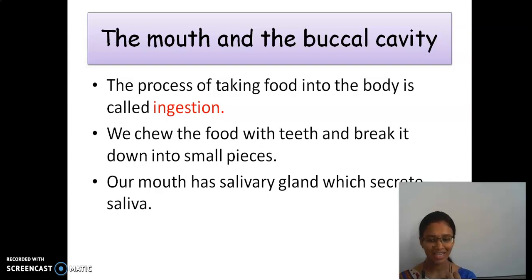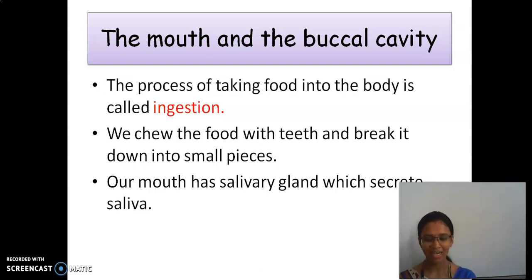The salivary gland secretes a watery liquid called saliva. It is a digestive juice that helps particularly to digest the starch present in the food. It helps in the process of digestion. The tongue helps in mixing the food with saliva, and this mixing is called mastication.